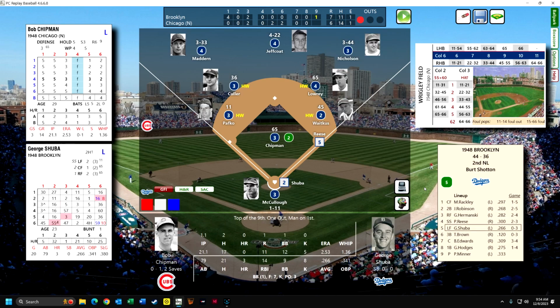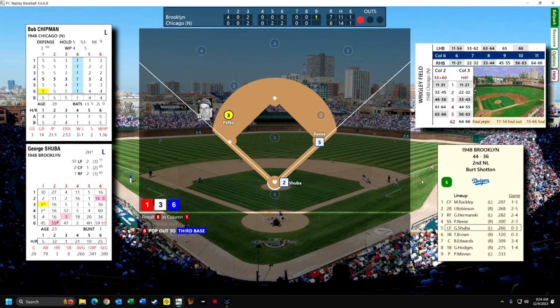Okay, now we've got Shuba up. Shuba, well, he doesn't really hit into double plays. I could try, but he is left-handed. I think I'll let him hit away. And he does not get the runner down to third.